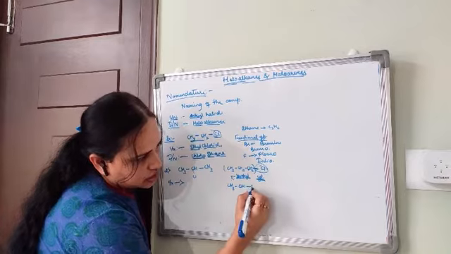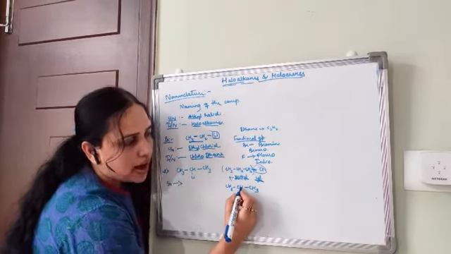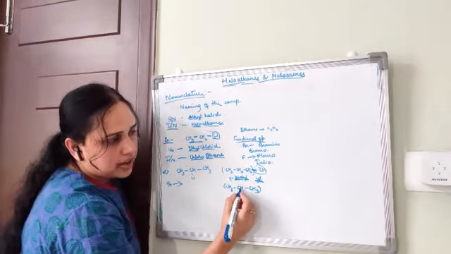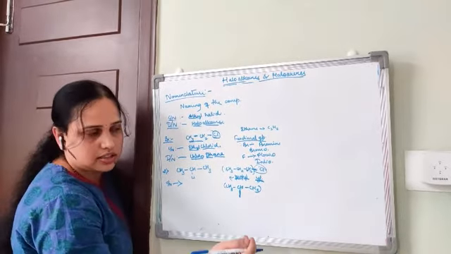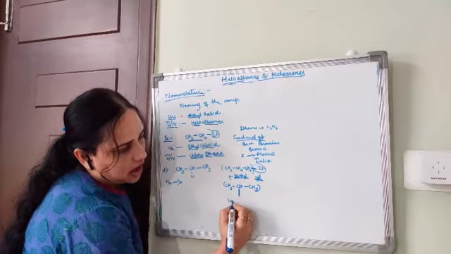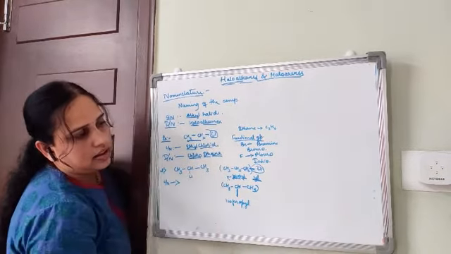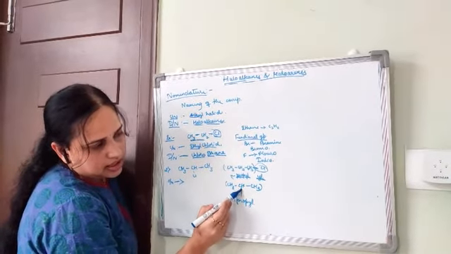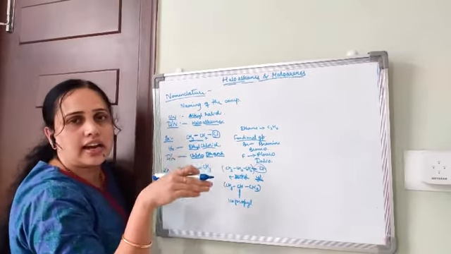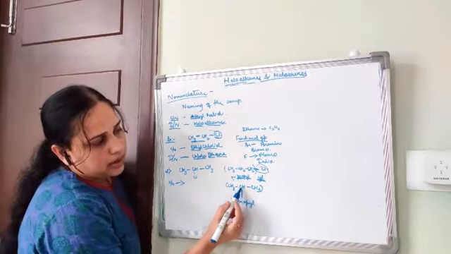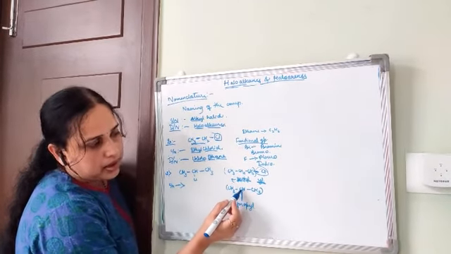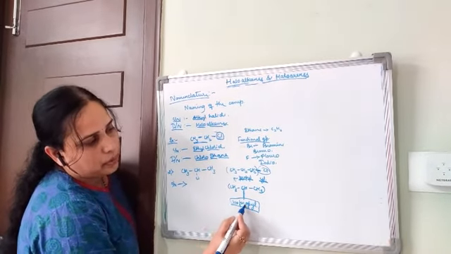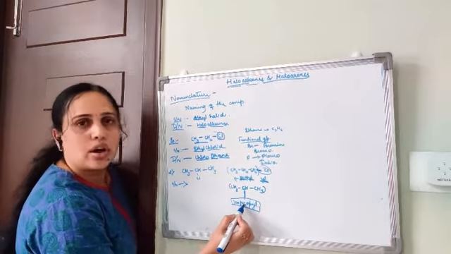Now CH3 CH CH3: when the replacement of a hydrogen atom takes place at the middle carbon atom, and another atom is added there, then that is called isopropyl. This is n-propyl, this is isopropyl, right?